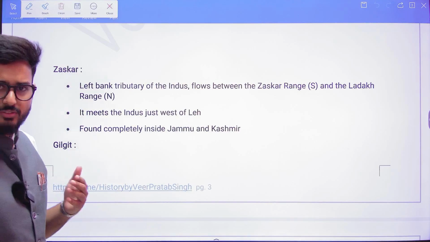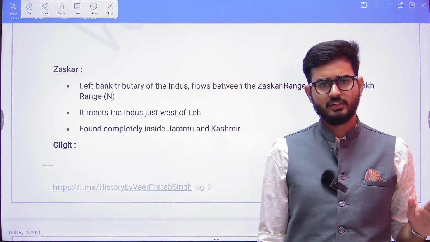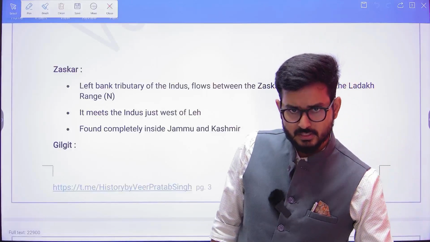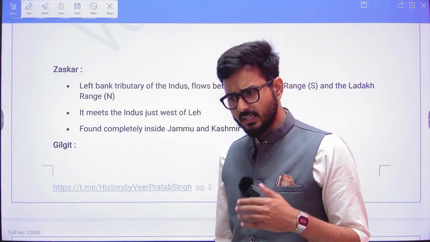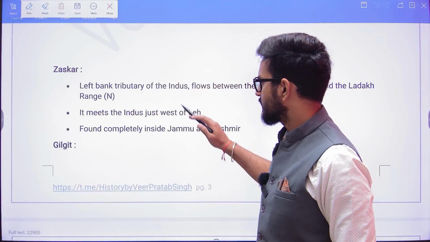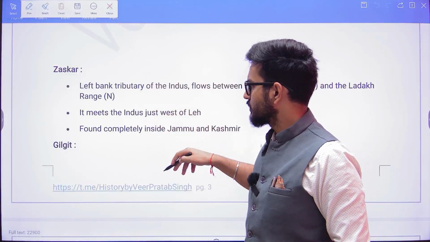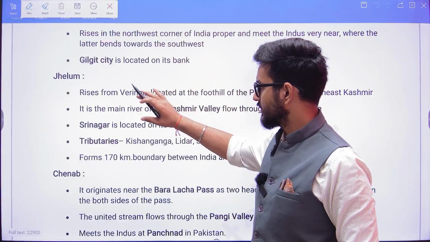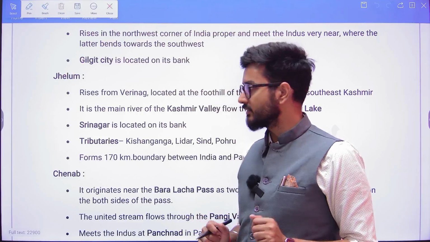Now see, I have to cover four topics, and the document is about 40 to 50 pages if I talk about all four documents. So the majority of rivers and tributaries you are going to do yourselves, but I shall be explaining the big river systems that are generally there. In these big river systems, one is the Indus, and these are the tributaries of the Indus: Zanskar, Gilgit. Then there is the Jhelum. It is a very big tributary of the Indus river, that is why we'll discuss it.